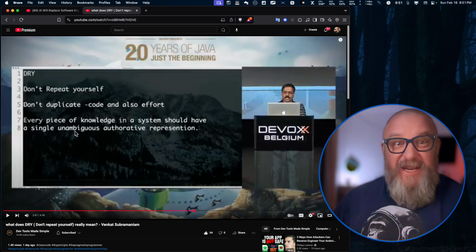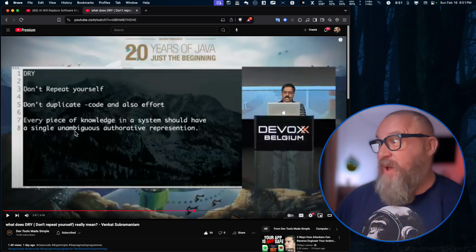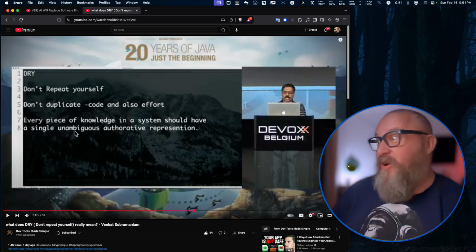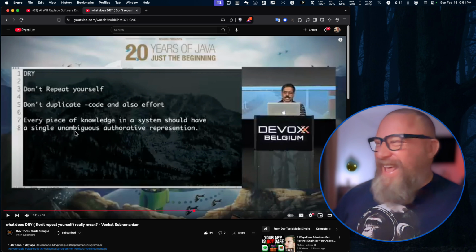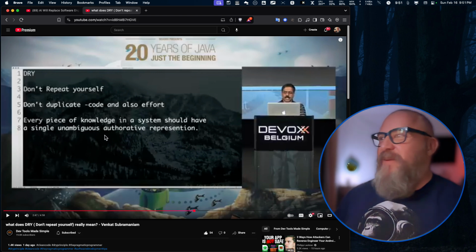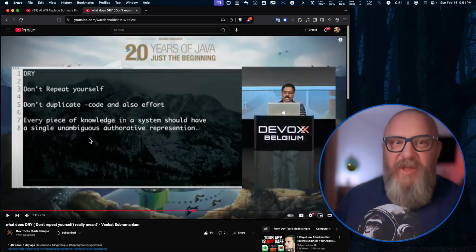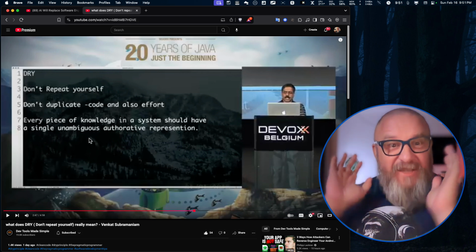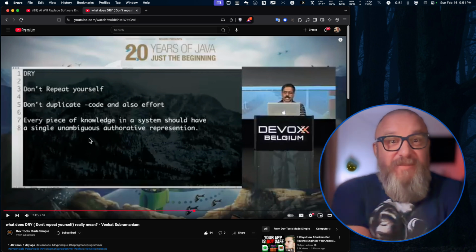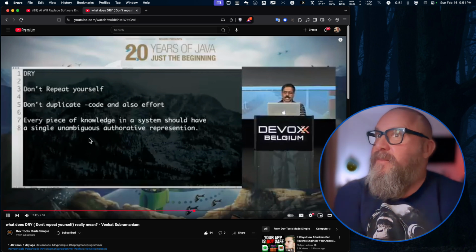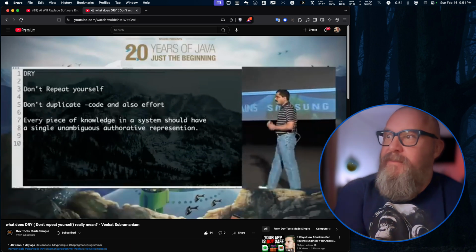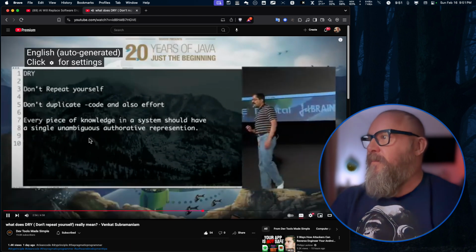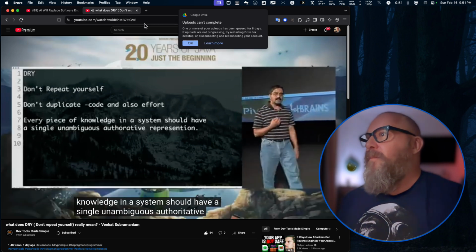We want to try and be as unambiguous as possible, try and make it as clear as possible what this particular piece of code or unit of functionality is supposed to do. That's the dream. We don't always get there, but this is the angle of the approach. But do we actually ever get there? Probably never, not with humans. So it says every piece of knowledge, and after all, we are knowledge workers. Every piece of knowledge in a system should have a single, unambiguous, authoritative representation.